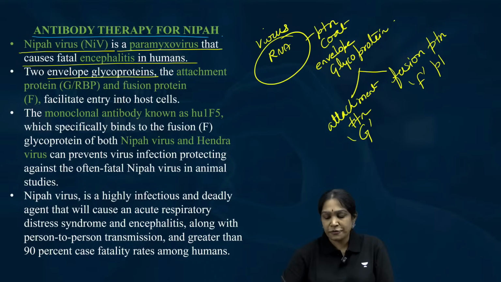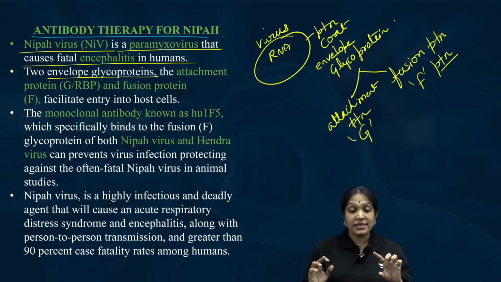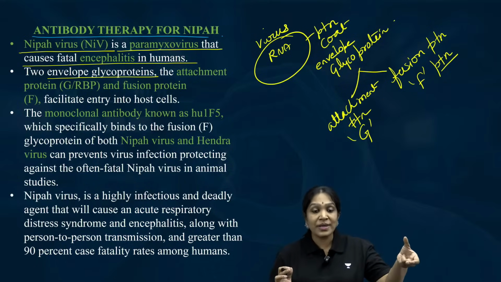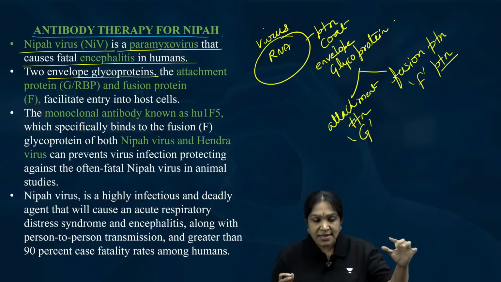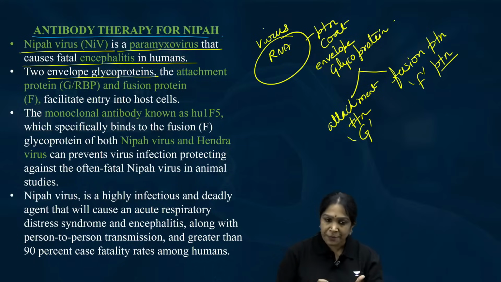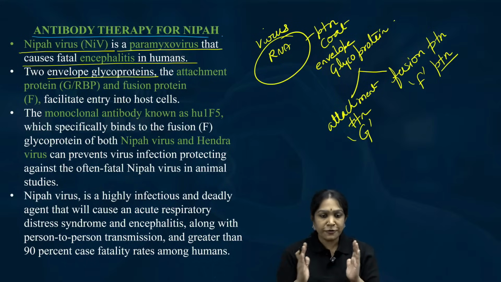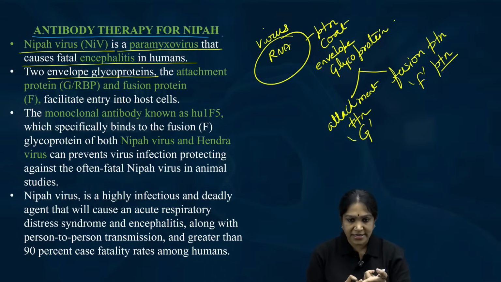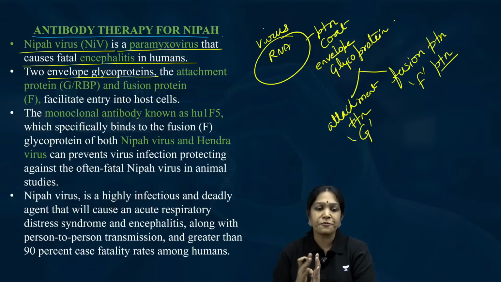Second one is called fusion protein, called F protein. Just like in the flu you have H and N, hemagglutinin and neuraminidase, same way here you have G protein and F protein. Is it clear? In the flu virus we have hemagglutinin and neuraminidase. Same way here you have G protein and F protein.